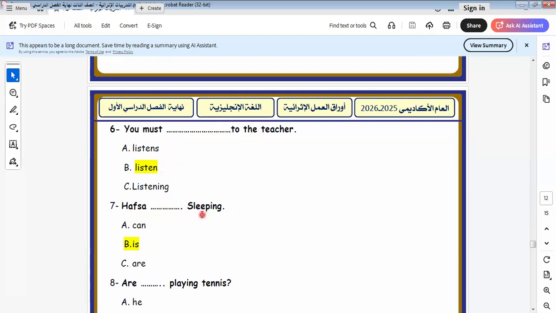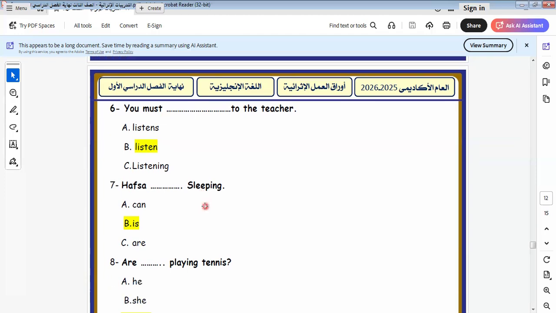As we know, the keywords of this tense are today, now, at this moment. All these are called the keywords of the continuous tense. So the continuous tense, I would like you to repeat it with me. In this tense, we use am, is, are plus verb plus ing. Am, is, are plus verb plus ing. Well, since now we know this.